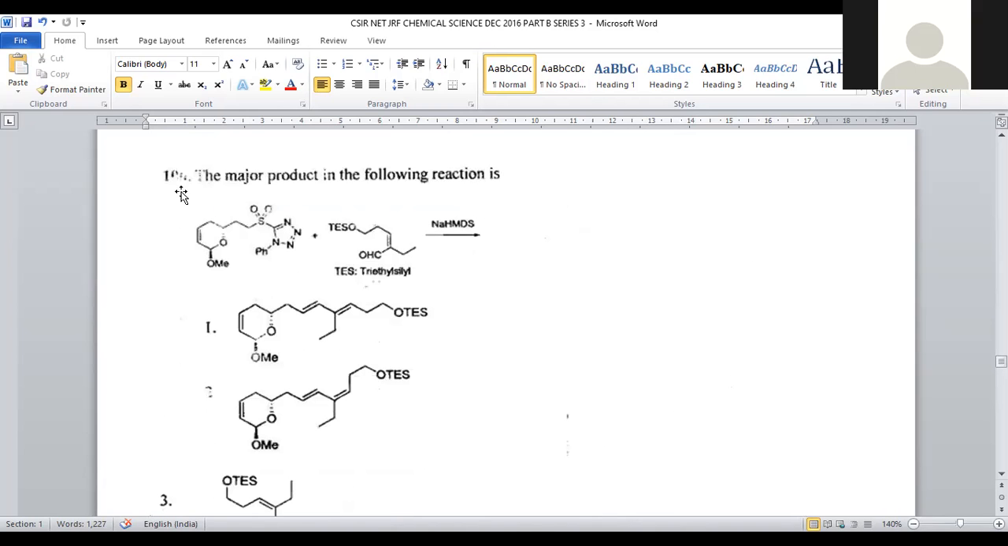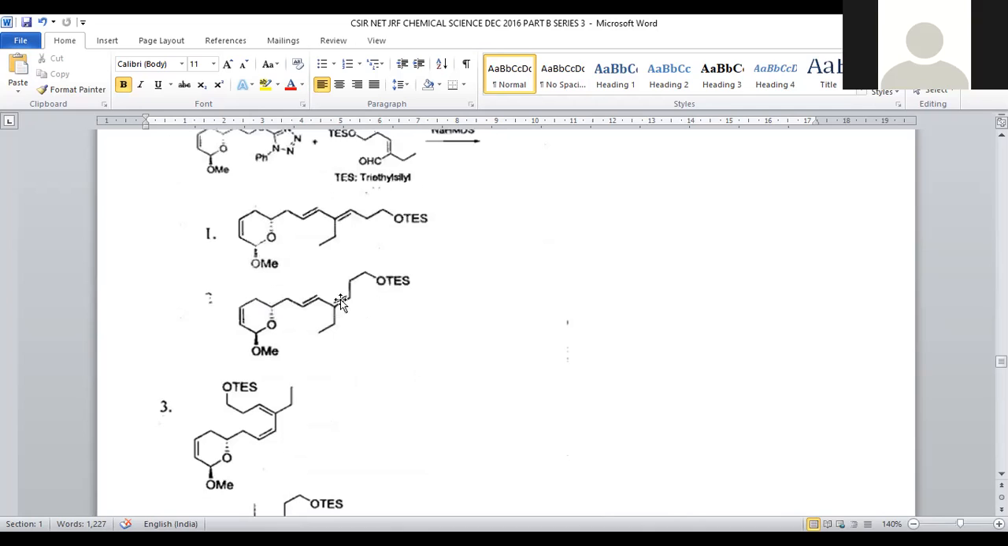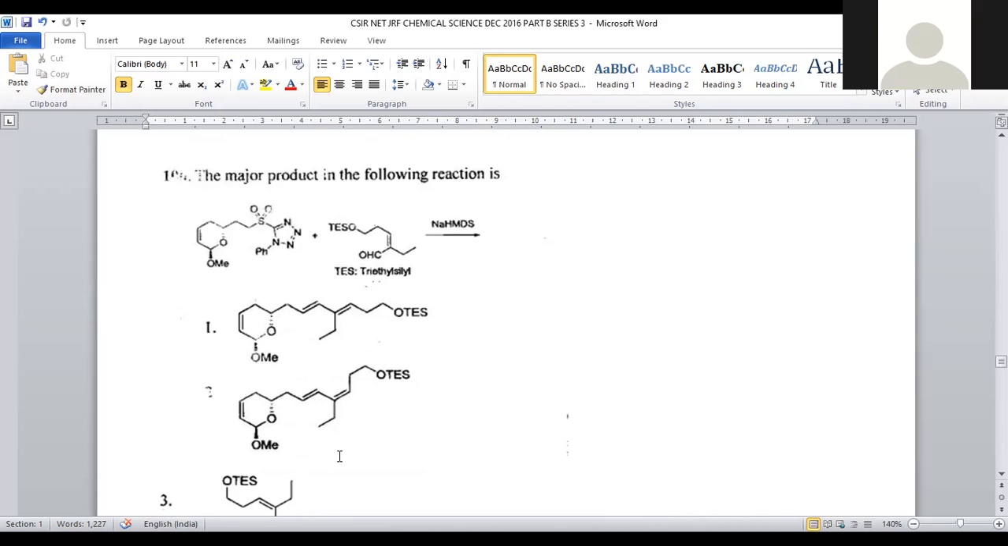Let us move on to question number 106: the major product formed in the following reaction. This is a kind of Julia olefination, a named reaction. Wherever a compound containing S double bond O with a tetrazole ring in the adjacent position is present, it selectively participates in Julia olefination type reactions. The fundamental trick we have to remember is that whenever Julia olefination is possible, the final product will be the E alkene. The stereochemistry of that will be E alkene, right?